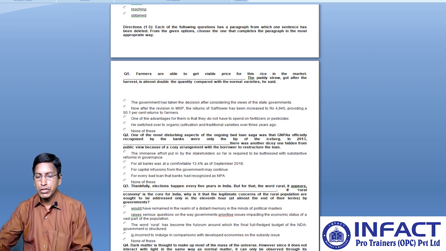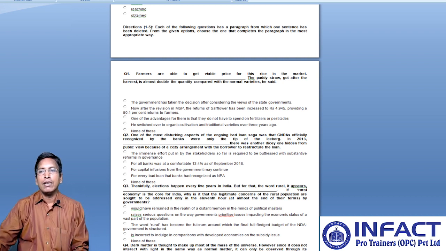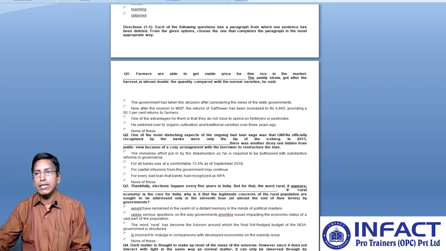Now let us move to question number 3. Thankfully, elections happen every 5 years in India, but for that the word rural, it appears dash full stop. If rural economy is the core for India, why is it that the legitimate concerns of the rural population are sought to be addressed only in the 11th hour, at almost the end of the term, by governments?